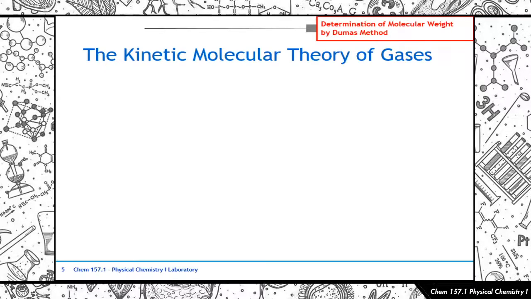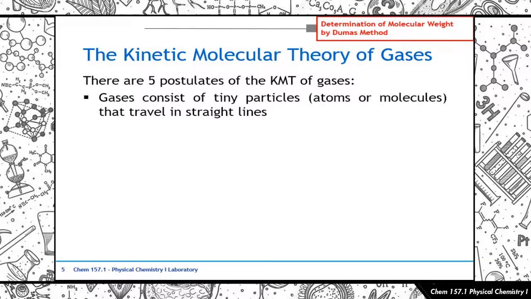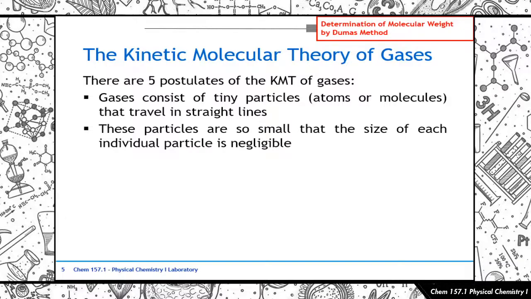Okay? So, starting with the kinetic molecular theory of gases. I guess na nadaanan na rin to, but then we'll go over those again here. So, according to the kinetic molecular theory of gases, these are 5 postulates that state that, first, gases consist of tiny particles, they're atoms or molecules, that travel in straight lines. So, plain and simple lang siya. Tinitingnan niya yung gases, either atoms or molecules yung gas mo, and then they travel in straight lines. Ganyan yung basic premise niya. And then, these particles are so small that the size of each individual particle is negligible.